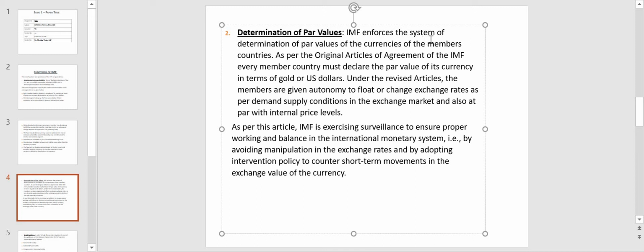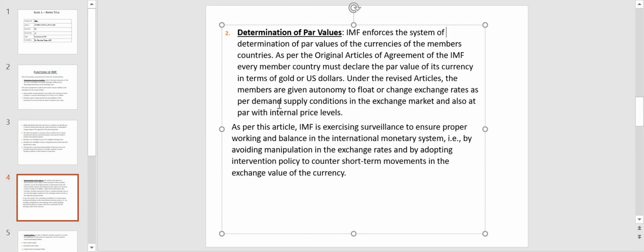So IMF enforces the system of determination of par values of the currency of the member countries. All countries should have par value of their currencies. As per the original articles of agreement of IMF, every member country must declare the par value of its currency in terms of gold or US dollars.